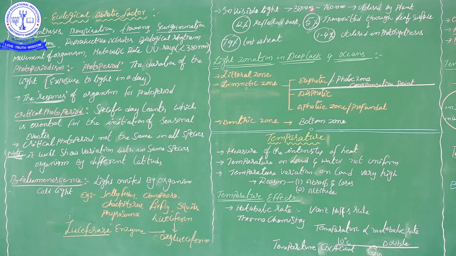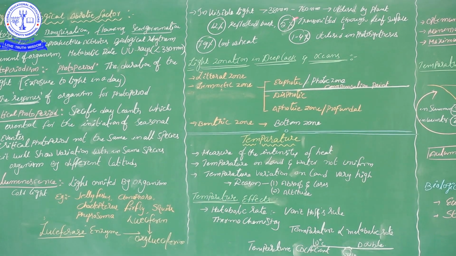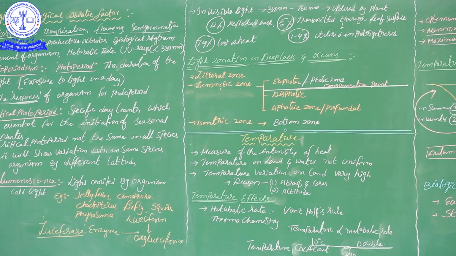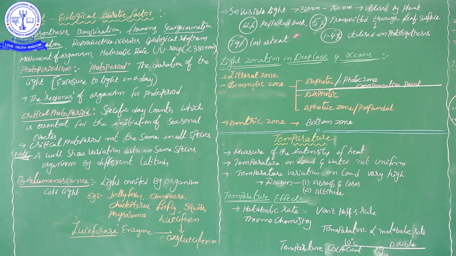That light is utilized in photosynthesis. Along with that, the light harvesting complex receives lower wavelength light and promotes photosynthesis. In the photosynthesis process, we should remember how much light is utilized by the plants.